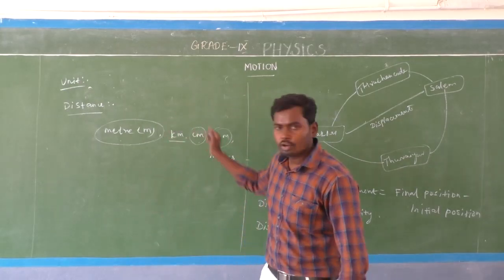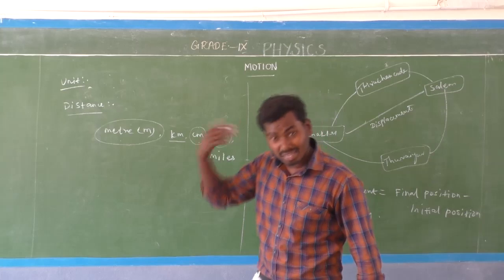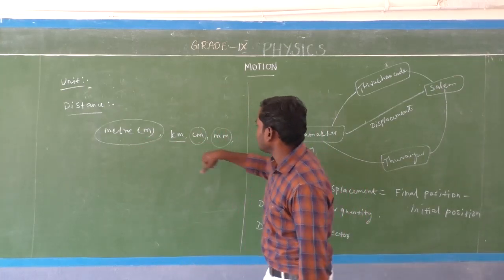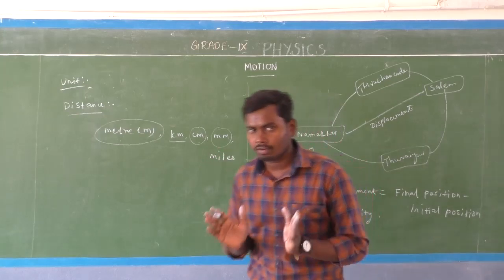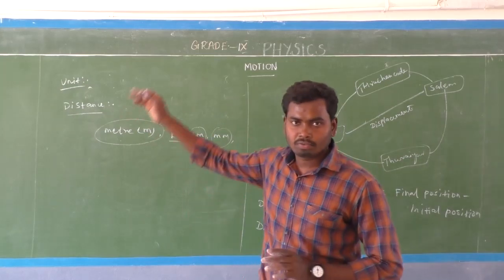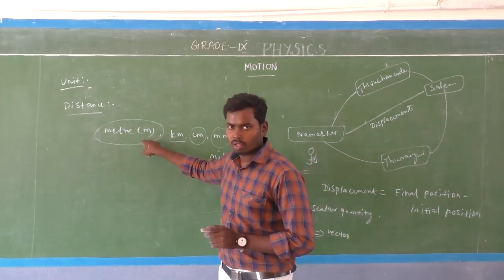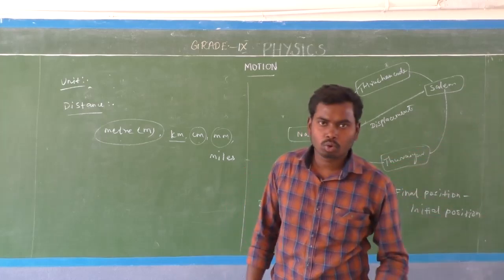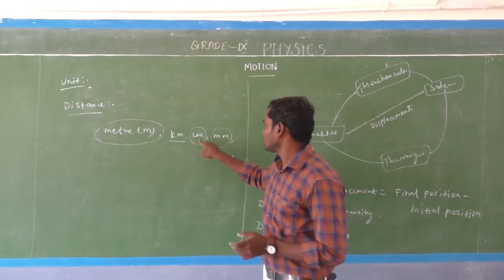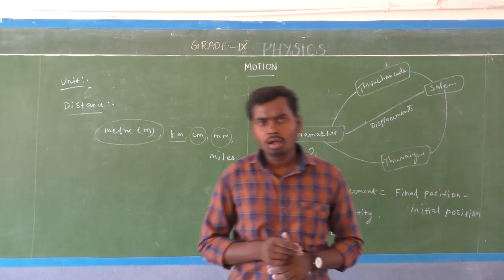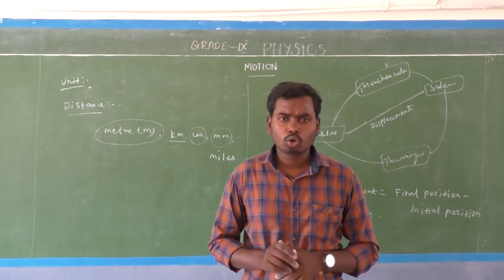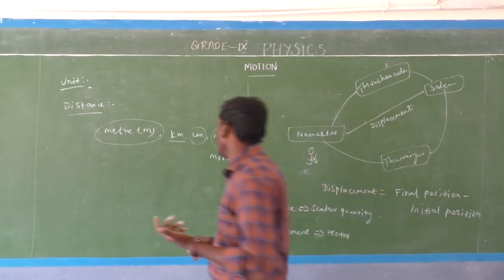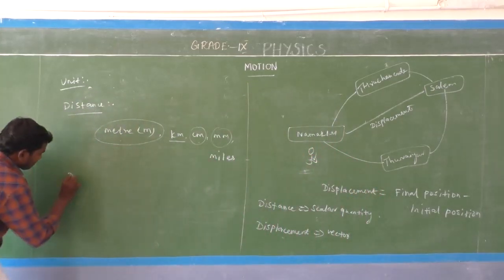So many units are there to measure distance: meter, kilometer, centimeter, millimeter, miles. But note this point, the SI unit of distance is the meter. The kilometer and miles are for measuring larger quantities. Centimeter and millimeter are for measuring smaller quantities, the distance between two smaller things, isn't it? Yes. So next one is displacement.